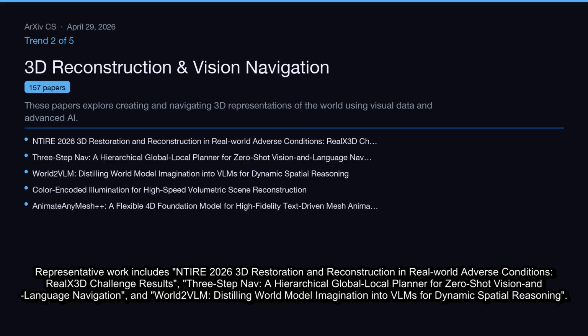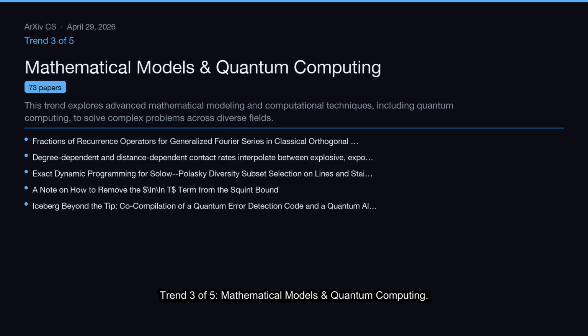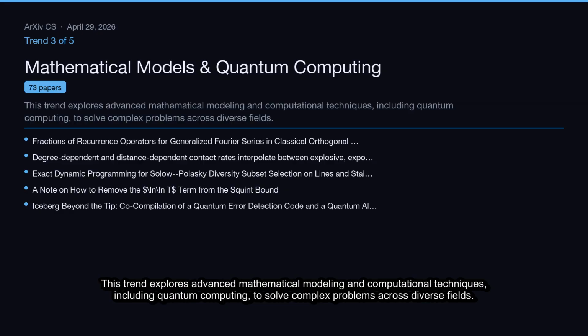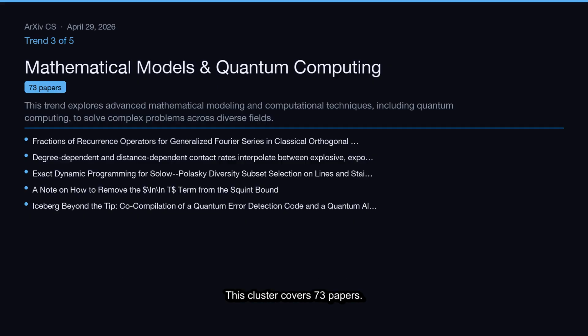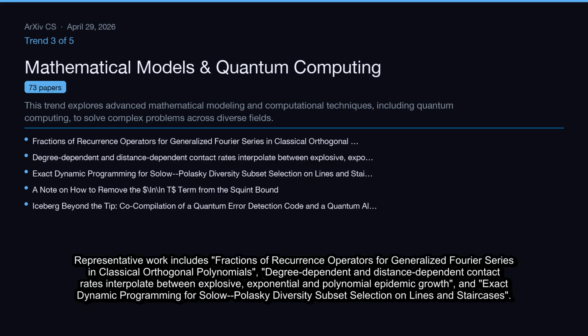for dynamic spatial reasoning. Trend 3 of 5, mathematical models and quantum computing. This trend explores advanced mathematical modeling and computational techniques, including quantum computing, to solve complex problems across diverse fields. This cluster covers 73 papers. Representative work includes fractions of recurrence operators for generalized Fourier series in classical orthogonal polynomials. Degree-dependent and distance-dependent contact rates interpolate between explosive, exponential, and polynomial epidemic growth, and exact dynamic programming for Sokolowski diversity subset selection on lines and staircases.